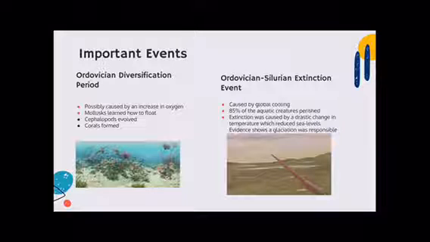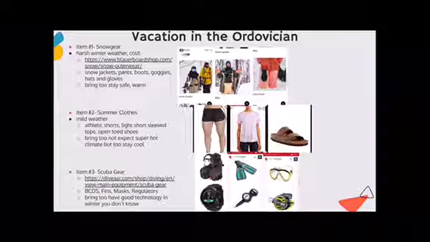So evidence shows a glaciation dropped the temperature and started the first pulse of this extinction, and the second pulse was triggered when the climate started to warm again, which eventually caused most of the life during the Ordovician to die off.